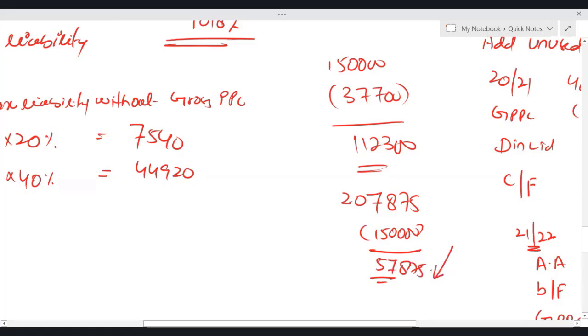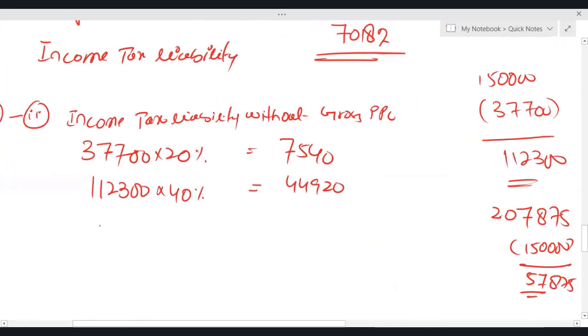Can I say logically that 57,875 falls in the additional rate, where the applicable tax rate is 45%? If I take 45% of 57,875, I'm getting 26,044.